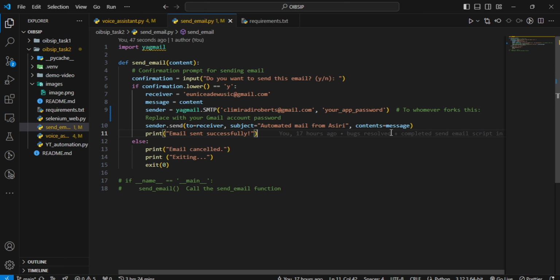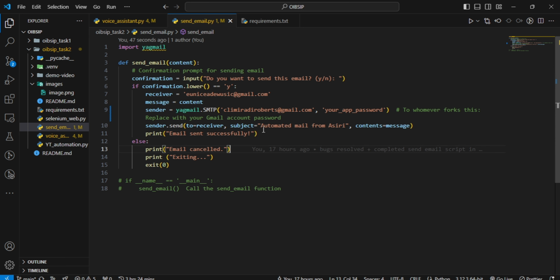So it's a less secure password, and it can help you log in from anywhere that is outdated, that doesn't require tight security. And then the subject of the email is going to be "automated mail from Asiri" right here. If I tell it to send by saying Y, that's yes, it's going to send successfully. If I say N, which means no, it will cancel and also exit.